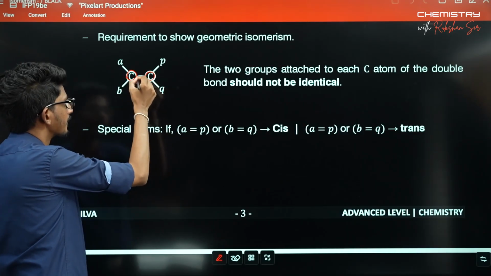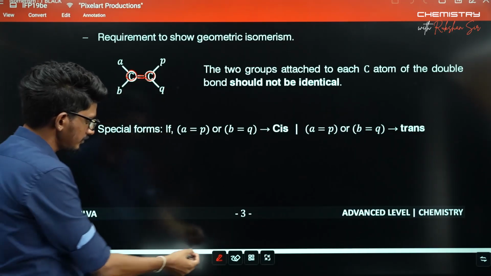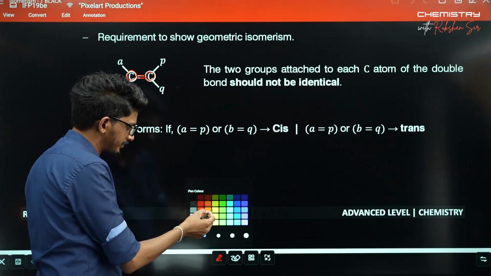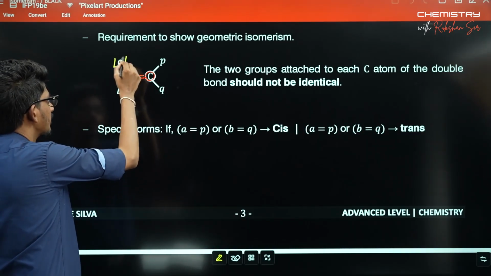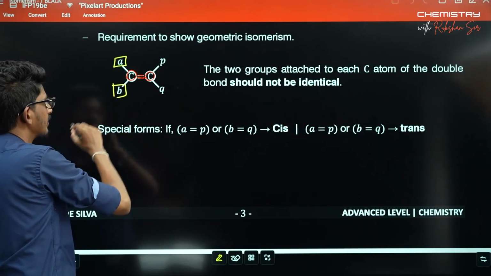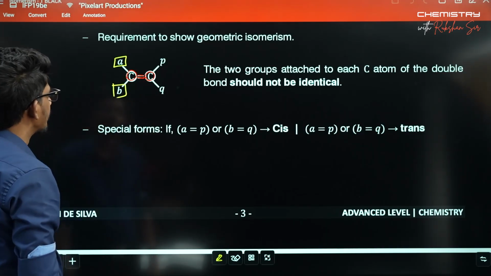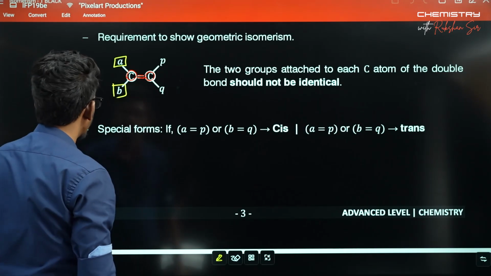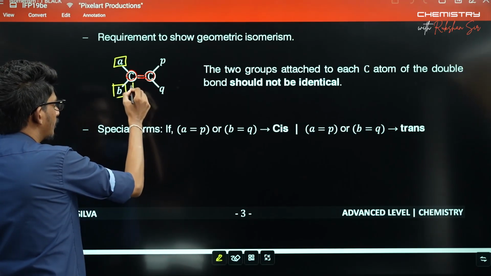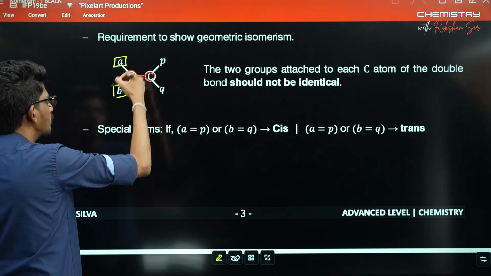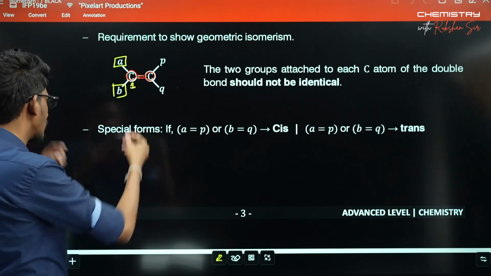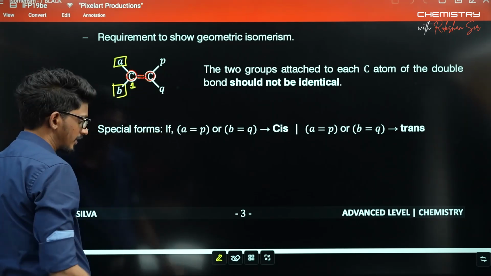The two groups attached to each of the double bonded carbons should be different. If you take this double bonded carbon, carbon 1, the two groups attached to that carbon should be different.